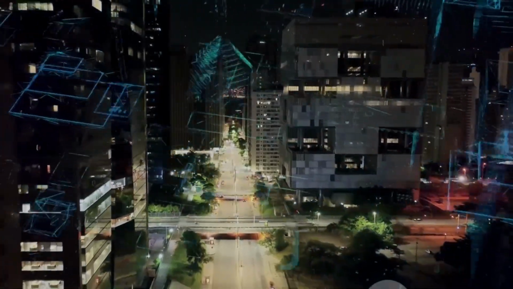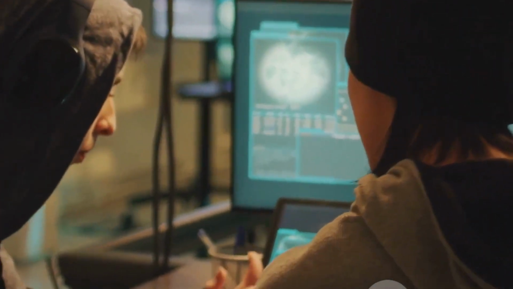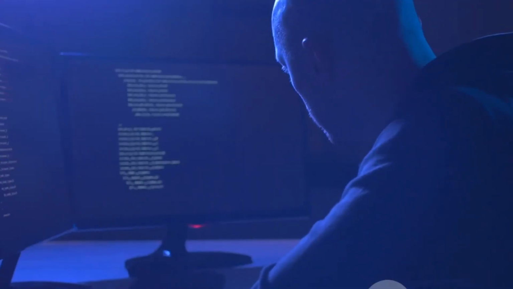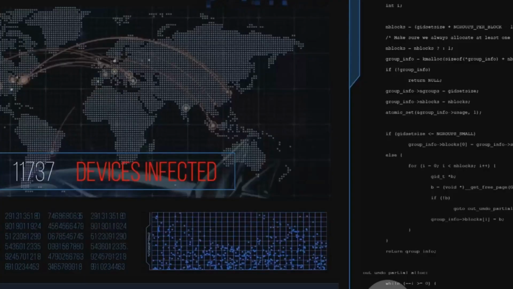Although some view hacktivism as a form of digital vandalism, others see it as a modern form of civil disobedience. And while the legal and ethical implications of hacktivism are hotly debated, one thing is clear. Hacktivists are passionate about their causes, and they're willing to push boundaries to make a difference. Hacktivists aim to raise awareness, spark change, or expose injustices through digital means.